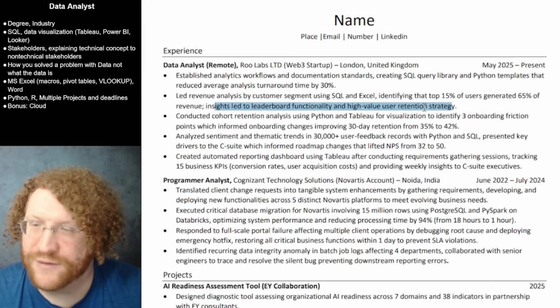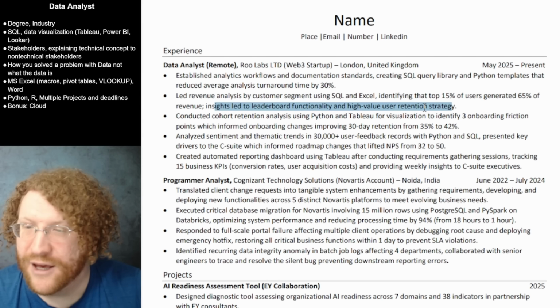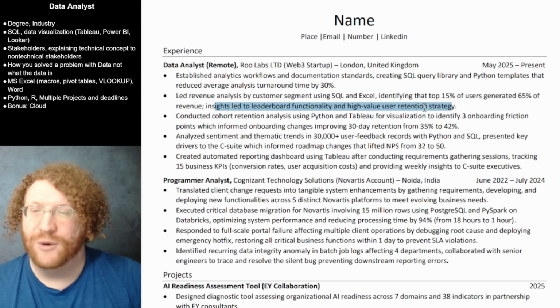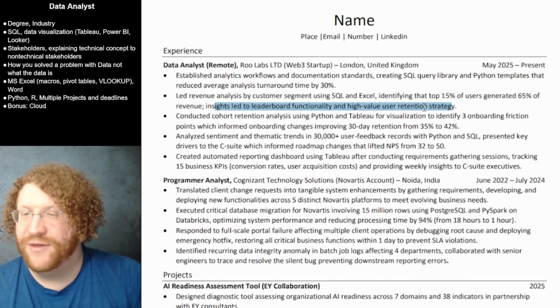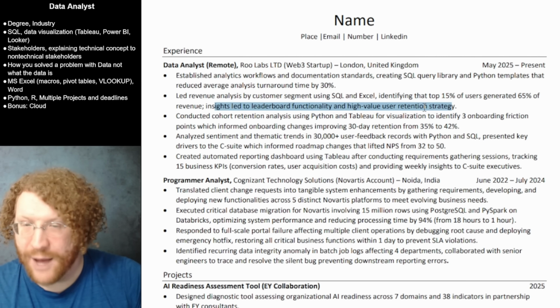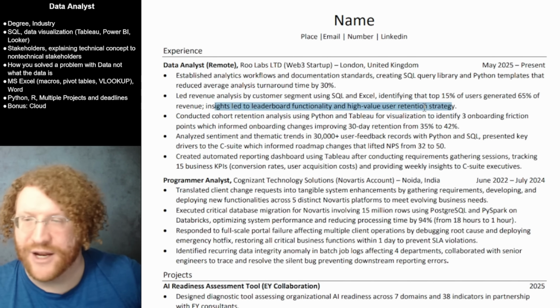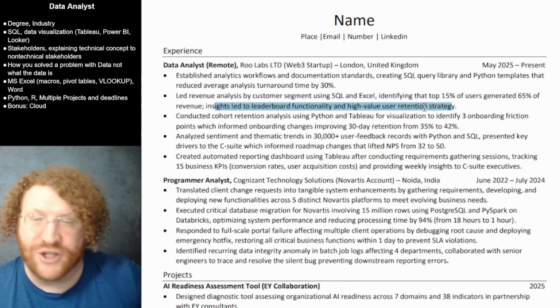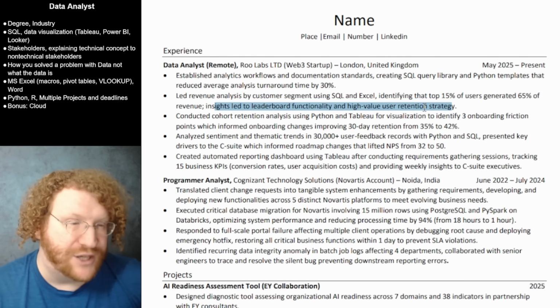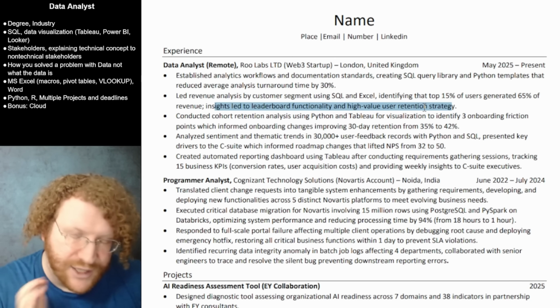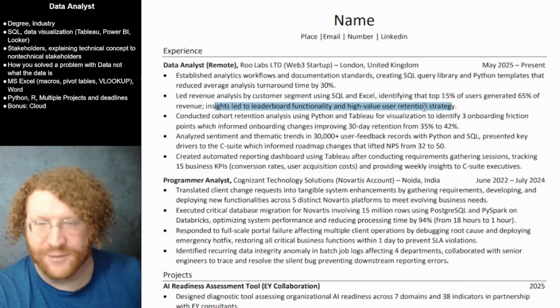You could have said, created or used revenue analysis to inform stakeholders that the top percent of users generated the top percent of revenue, leading them to change their retention strategy. That is what I would want to see. You can still put SQL and Excel in there, but that's how I would want that to be written.